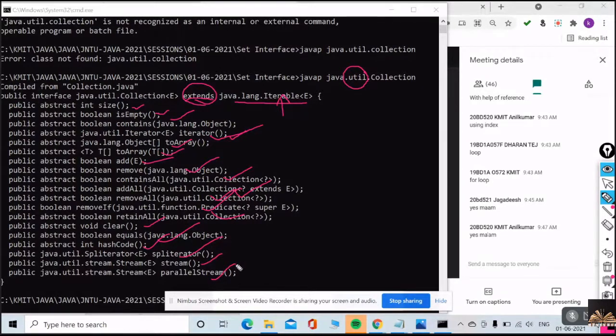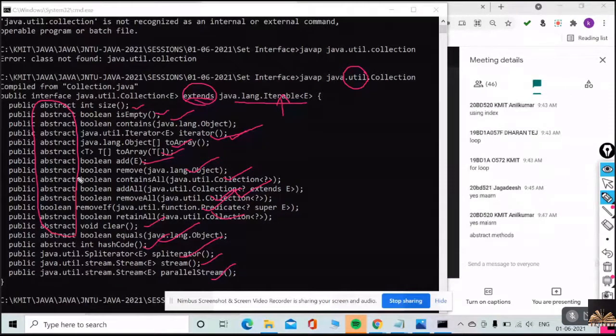These are not much required, but what are all the important methods I used to discuss? I'll ask you one question, guys. As I'm having these many methods, these methods are of what type? What type of methods are they? Abstract methods. So as they are abstract methods, by default they are public and abstract, because in any interface the methods are